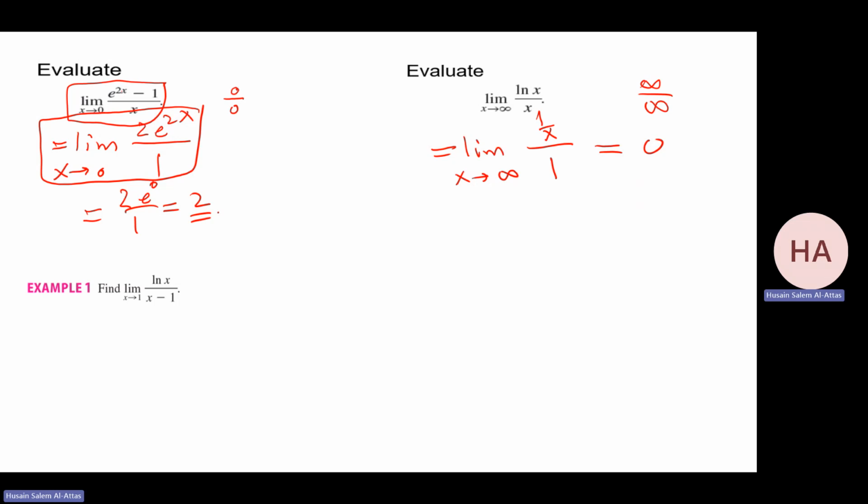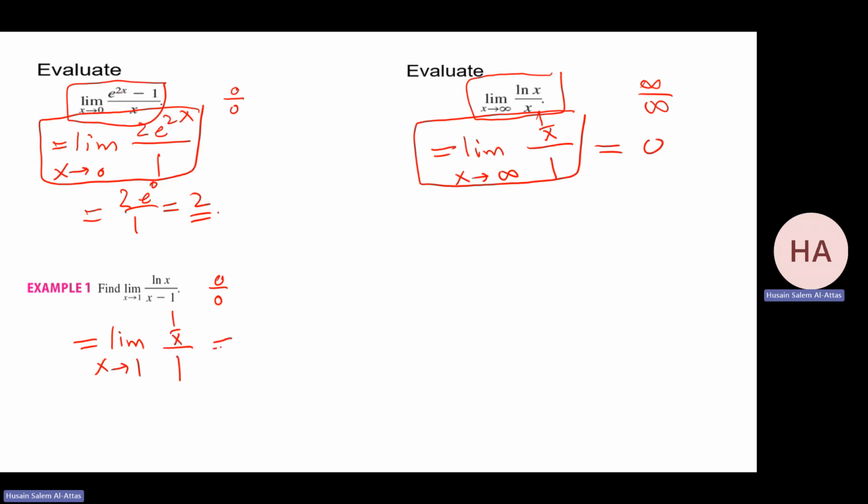So I can't find it. As I said, L'Hopital is doing what? Just telling me this limit is the same as this limit. But the new limit, you can find it easily. Same one here. I have 0 over 0. So differentiate. You get 1 over x over 1. So you're getting 1. So that will be the answer to these problems. I think they are easy ones.